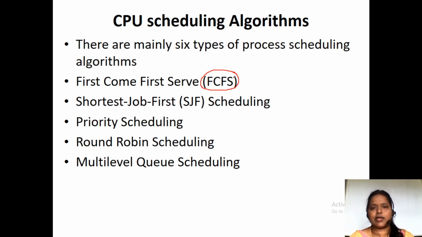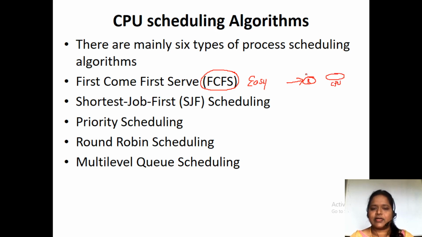So what are the different scheduling algorithms? The first and the easiest one, which is very easy to implement, is the first come first serve scheduling algorithm. As the name itself indicates, first come, first serve. The process that enters the ready queue first is allocated to the CPU first. Here this is the ready queue and this is the CPU.